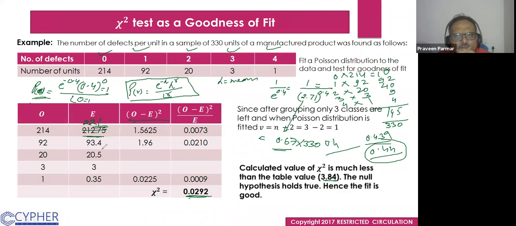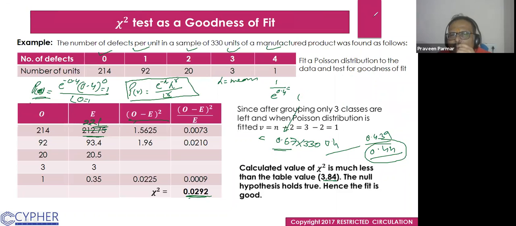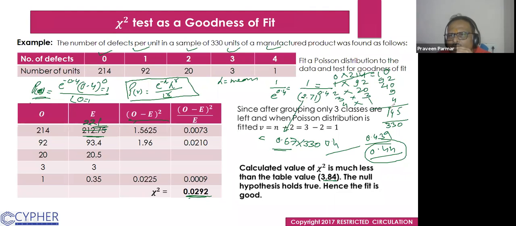Does that make sense to everyone? Yeah, we have calculated the mean earlier. 145 was the total, and we divided by 330, which is the total number of samples.